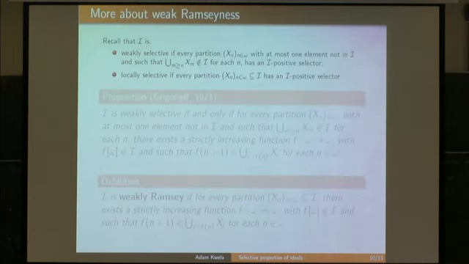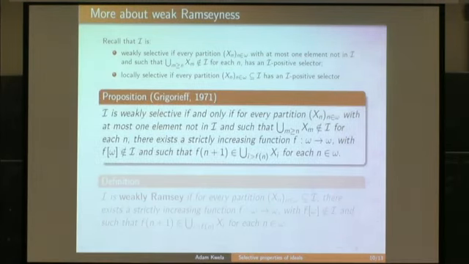Here I repeat the definitions of weakly selective ideals and locally selective ideals. And let's look for a while at the definition of weakly selective ideals. We can consider a slight modification of this definition. In the original definition, we have a partition satisfying some things, with at most one element not belonging to the ideal, and then we look for an I-positive selector.